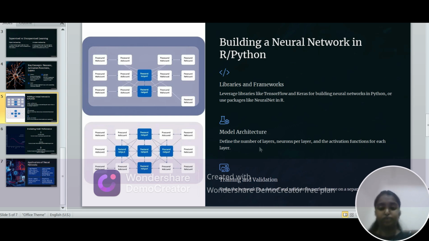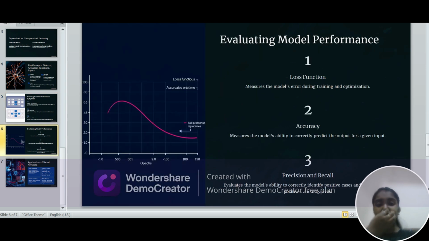Training and validation: train the network on datasets and validate its performance on a separate test set. And third, evaluating model performance. Loss functions: measure the model error during training and optimization. It is used to find the model error during the training and the optimization.